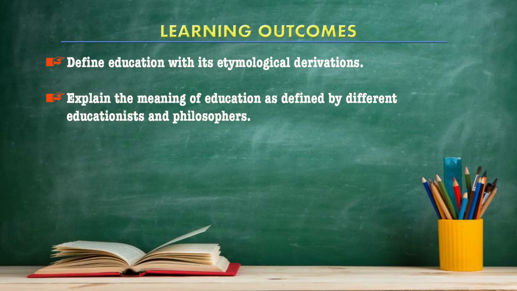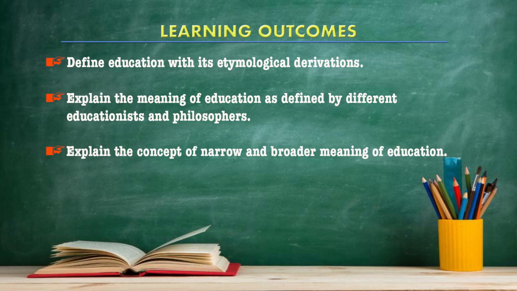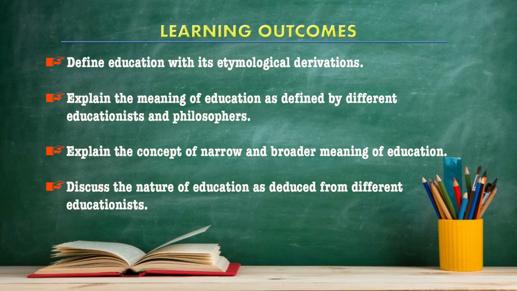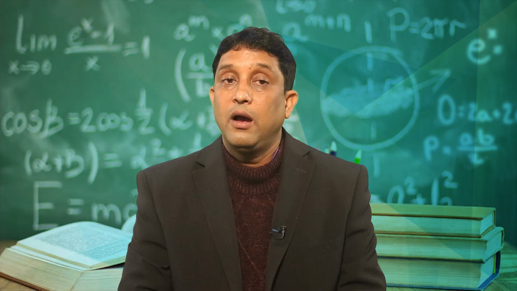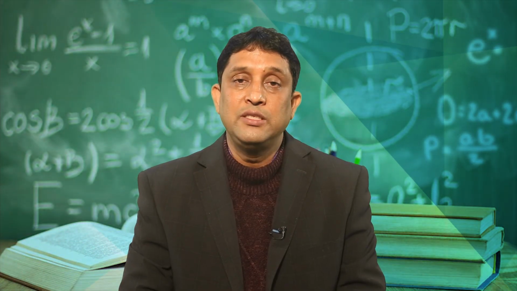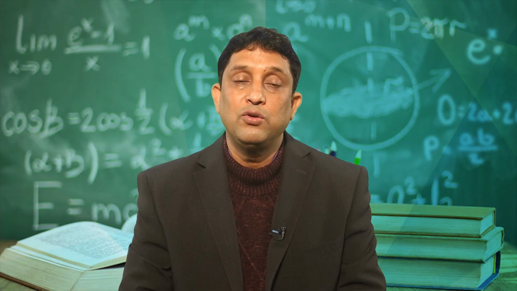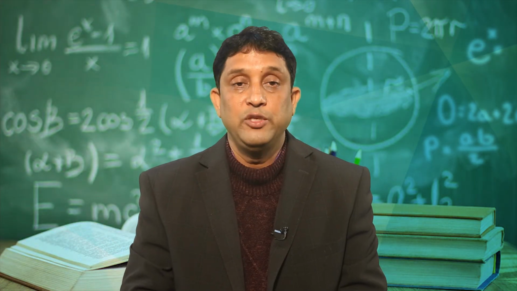Further, you will be able to explain the meaning of education as defined by different educationists and philosophers, Eastern as well as Western. You will also be able to explain the concept of the narrow and broader meaning of education, and discuss the nature of education as deduced from different educationists. We will try to achieve these learning outcomes through detailed deliberation in this video lesson.